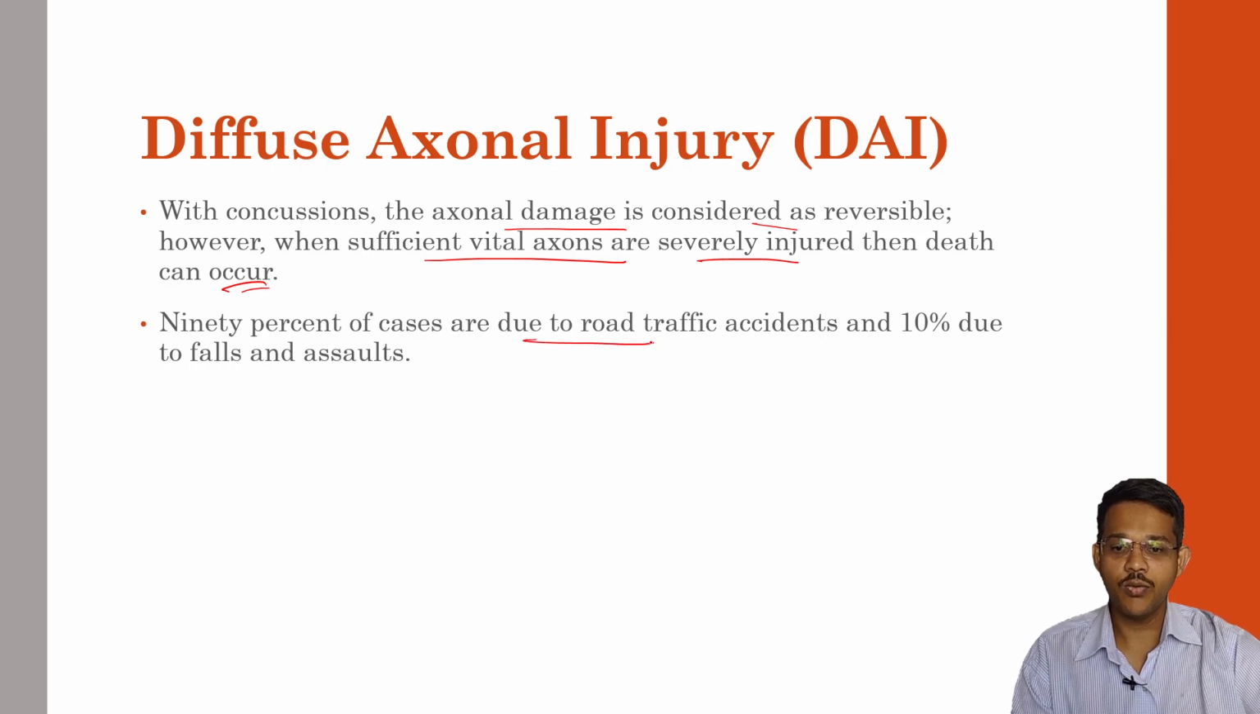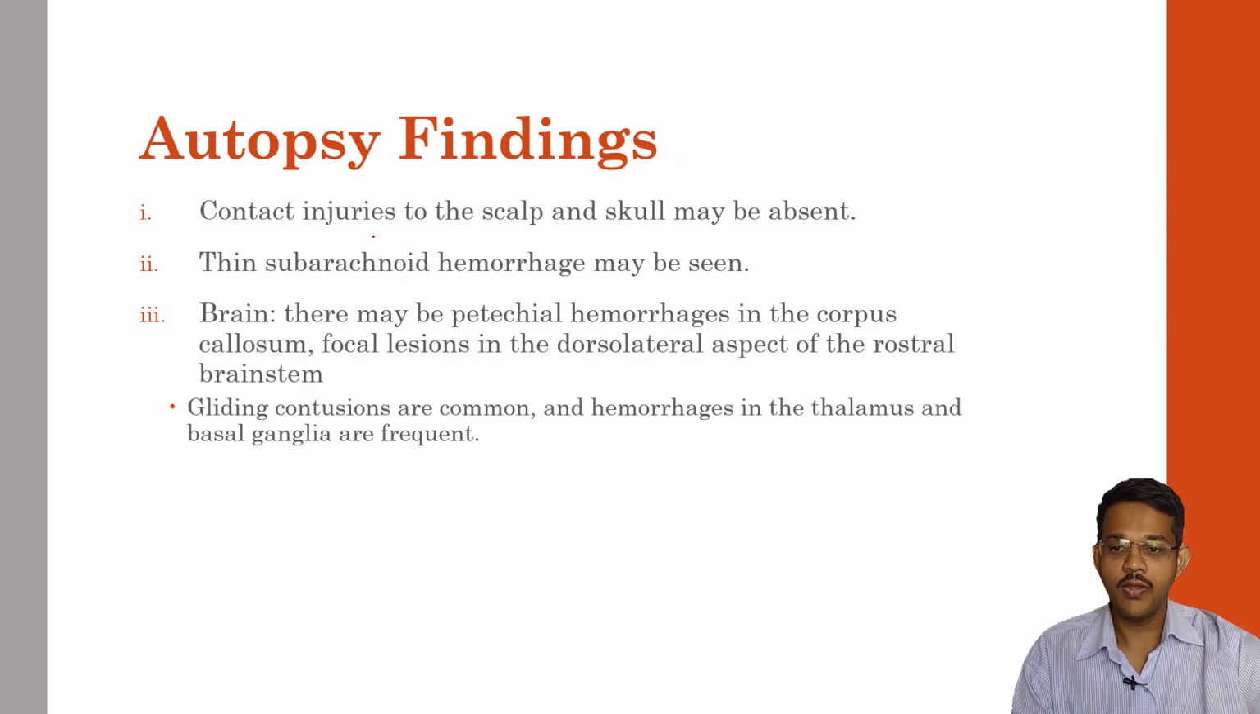90% of cases are due to road traffic accidents and 10% due to falls and assaults. Autopsy findings in axonal injury: there may be contact injuries to the skull. So the overlying skull or scalp may be injured, with underlying axonal injury. Thin subarachnoid hemorrhages may be seen. In the brain, there may be petechial hemorrhages in the corpus callosum, focal lesions in the dorsolateral aspect of the rostral brain stem. Then gliding contusions are common, and hemorrhages in the thalamus and basal ganglia are frequently present.